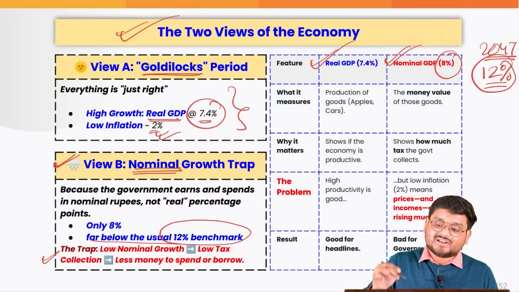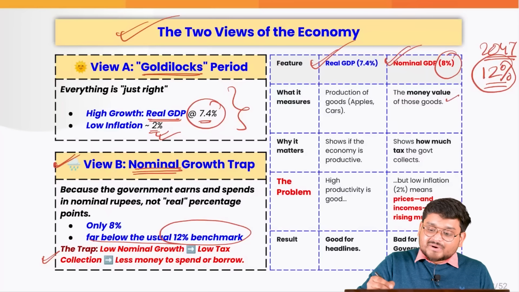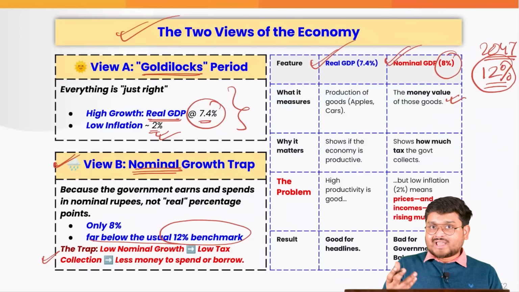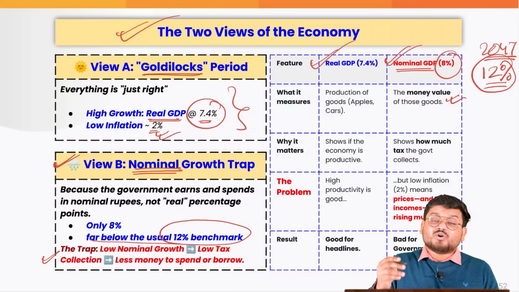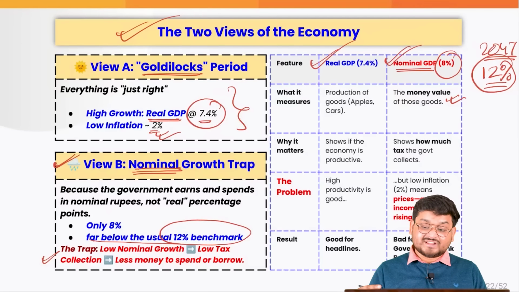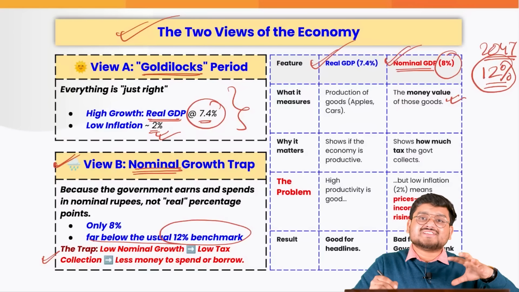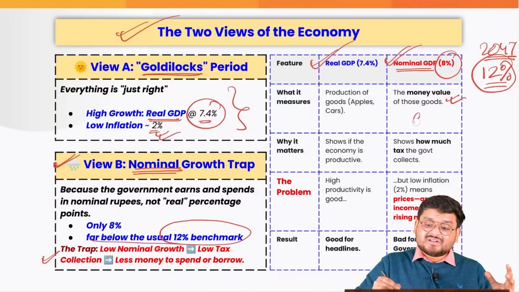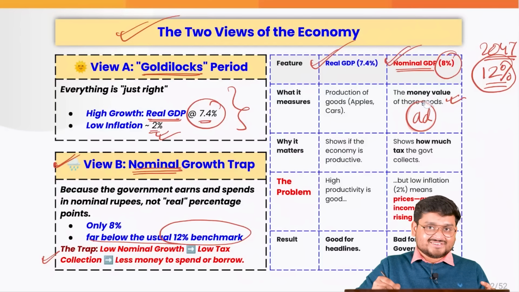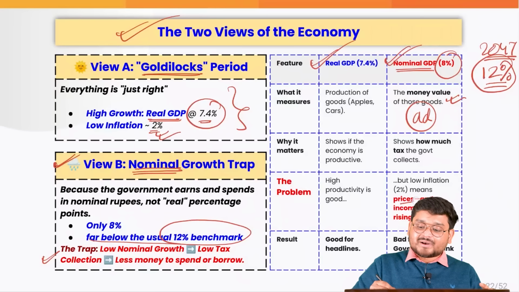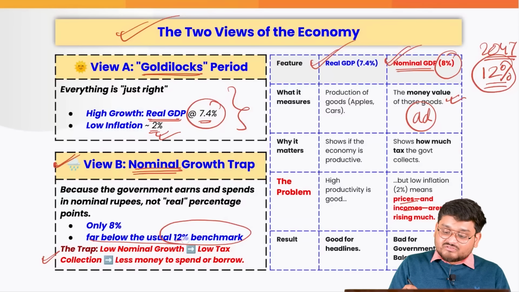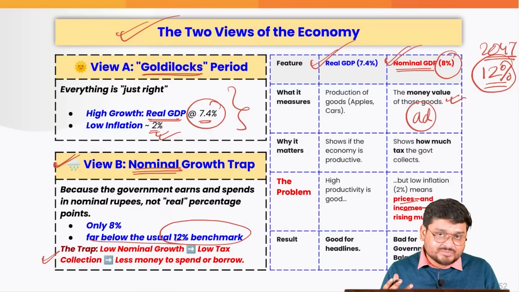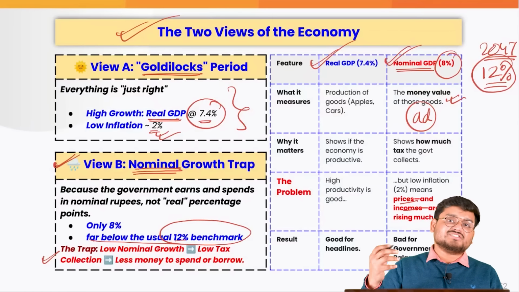It is only 8%. That means the money value of the various goods, which is calculated when we talk about the nominal GDP, right? When we talk about the nominal GDP, we talk about the nominal or the money value of the goods. That means the goods are not selling well, right? That means there is a problem with the demand. That means that prices and incomes aren't rising as much as we would generally expect if we want to aspire to be a Viksit Bharat.